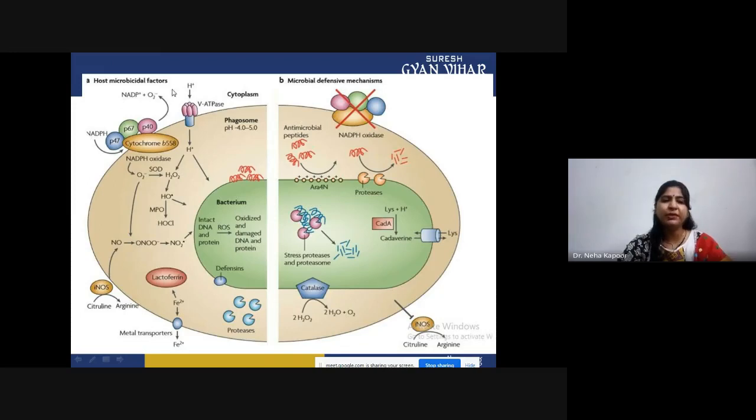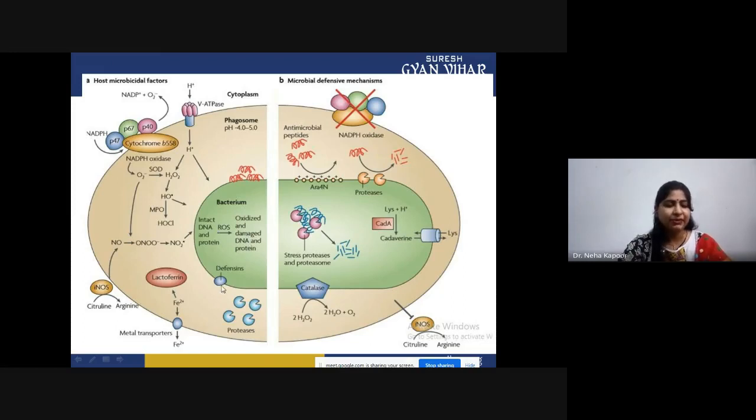This is the host microbicidal factor. This is the ATPase through which the H positive ions are entering. In response, oxygen influx is increased. NADPH oxidase is producing hydrogen peroxide. This is the same pathway that I have previously discussed. So what is happening here? Peroxynitrite formation is there, and it is attacking DNA, RNA, and protein, and damage is happening.